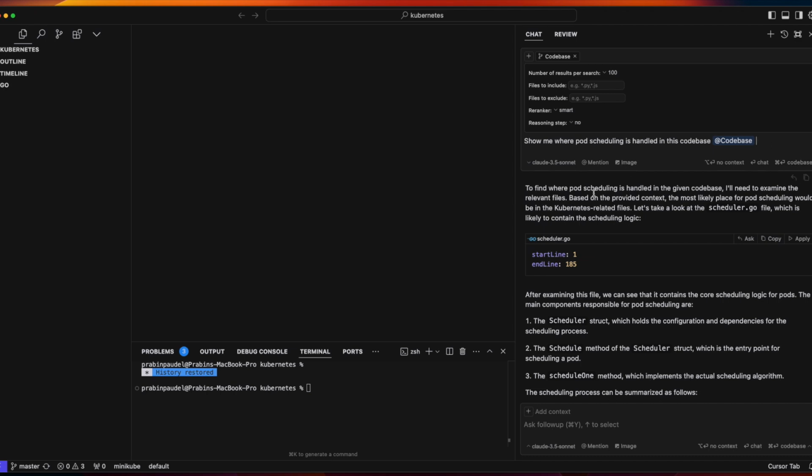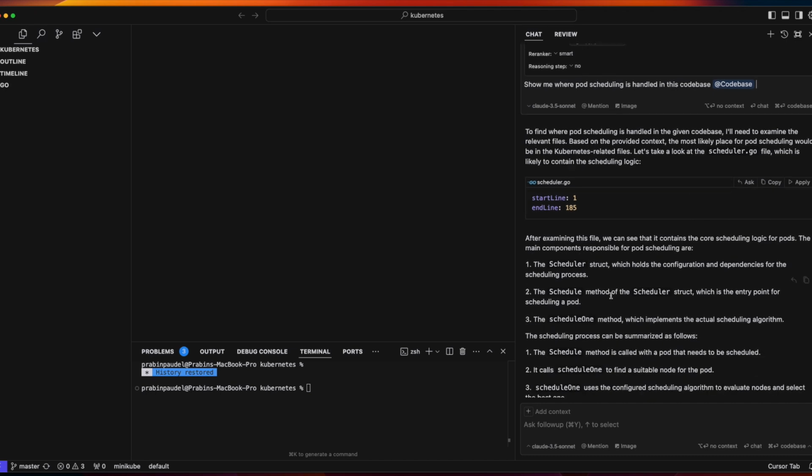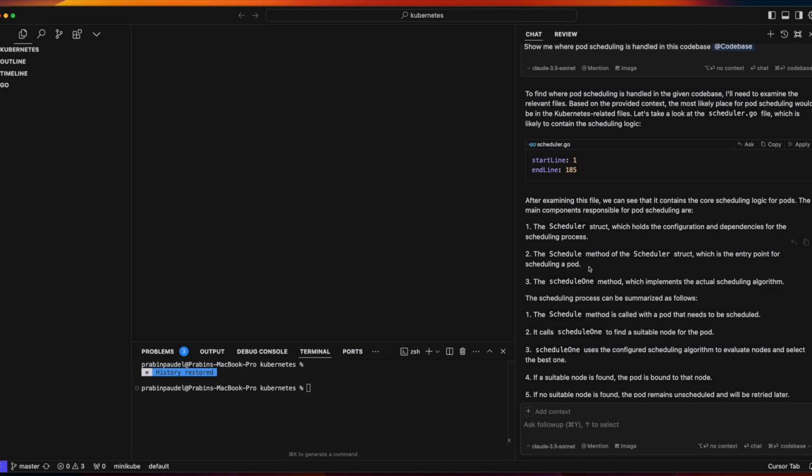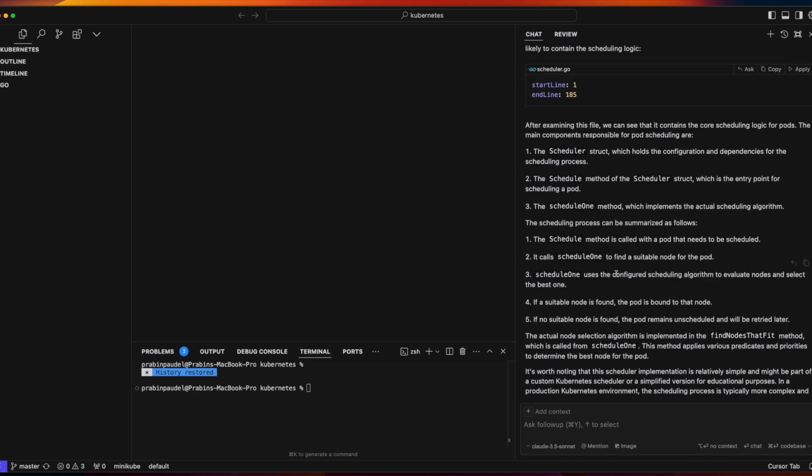So to find where pod scheduling is handled in the given code base, I'll need to examine the relevant files. And based on the provided context, the most likely place for pod scheduling would be in the Kubernetes related file. Let's take a look at the scheduler.go. So now what we can do is we can also click on here, but before that, it also gives you the high level of how this file works. As you can see here, it says start line 1, 185 lines of code it has. So before going into that, I find this very helpful.